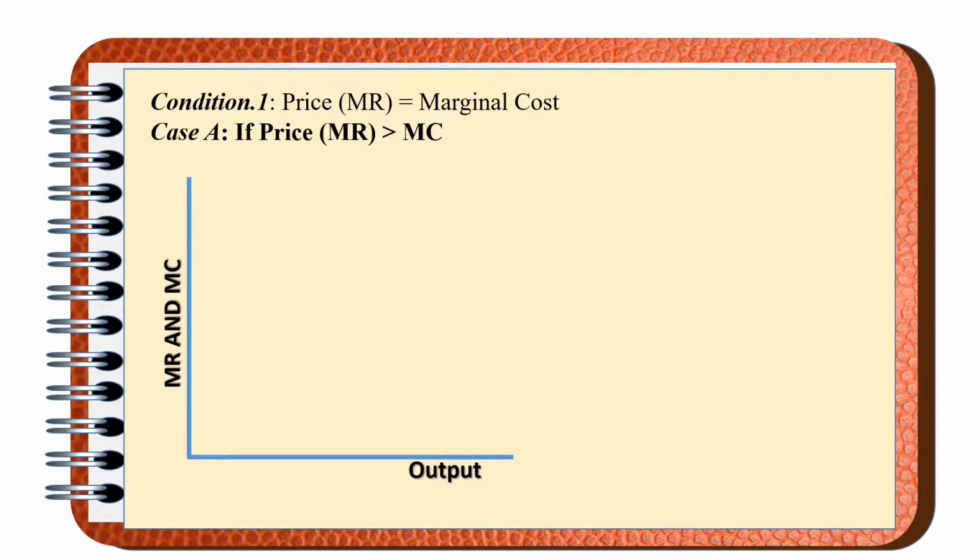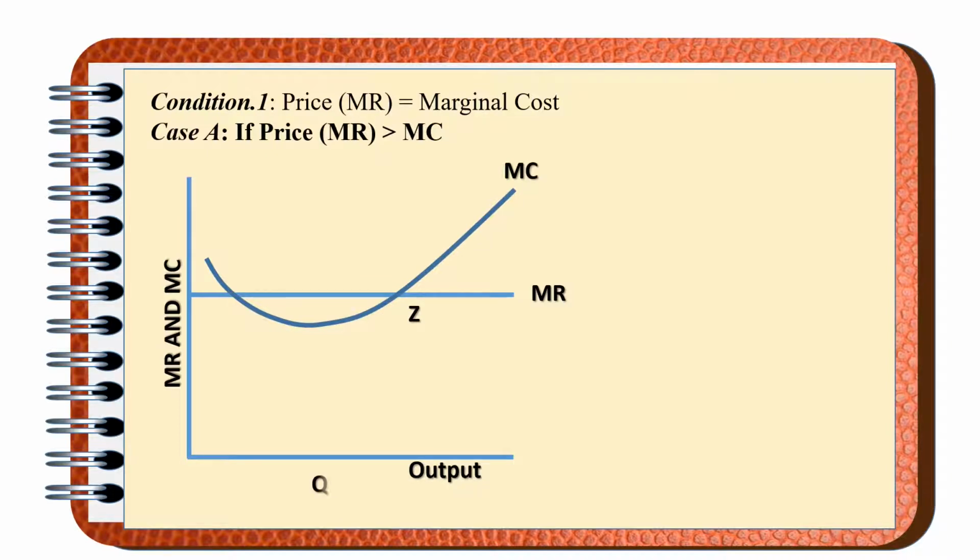The Y-axis represents MR and MC. The X-axis represents output. MR is the marginal revenue, which is parallel to the X-axis. MC is U-shaped. Suppose the producers are producing OQ1 level of the output. When the producers are producing OQ1 level of the output, marginal revenue is EQ1 and the marginal cost is FQ1.